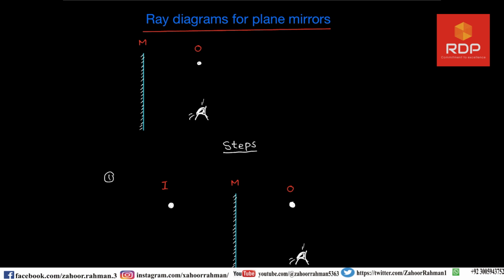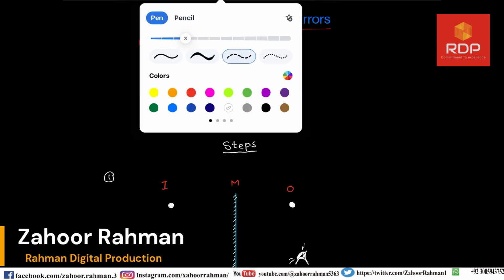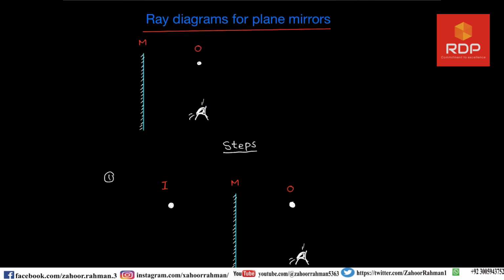First of all, this is an object, and this is a plane mirror. Whenever you are drawing just a dot, you have to draw a line of the same size on both sides, so this will also be of the same size.